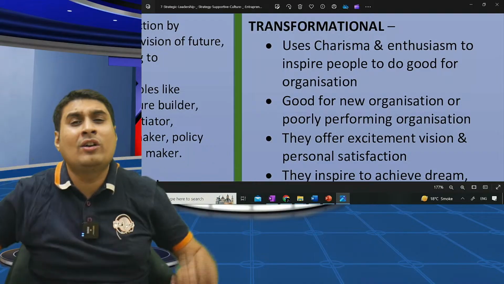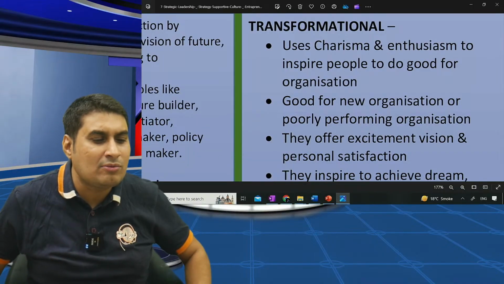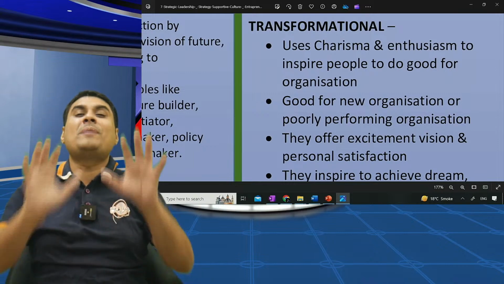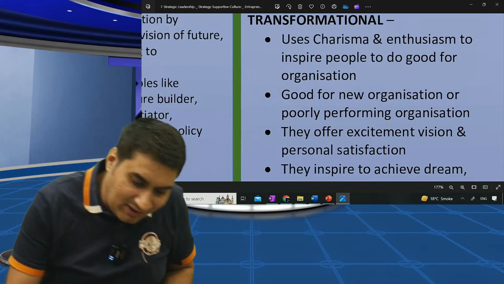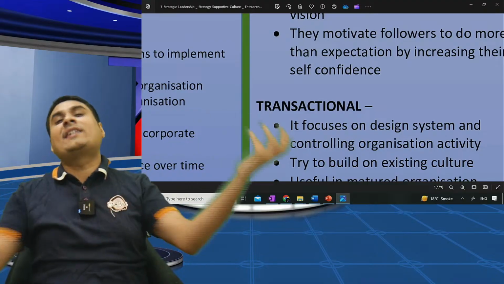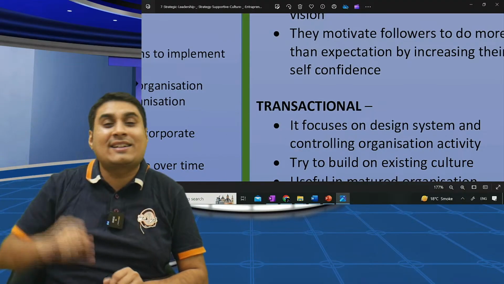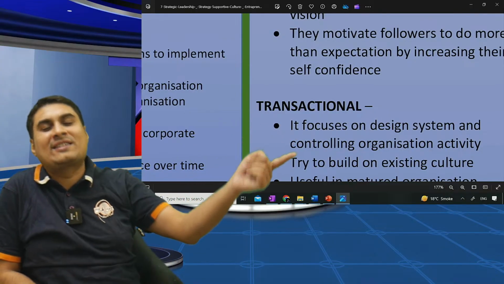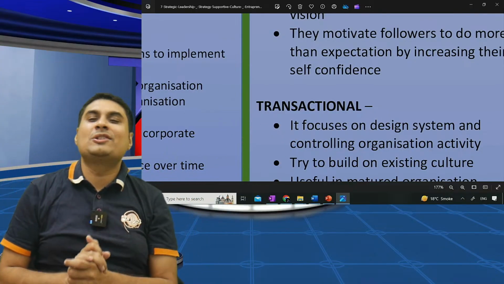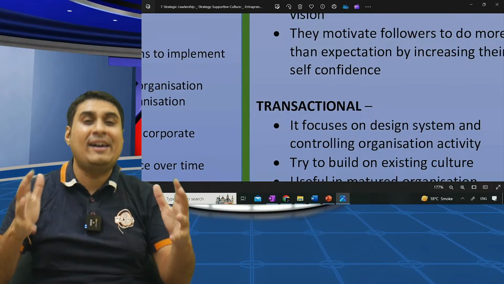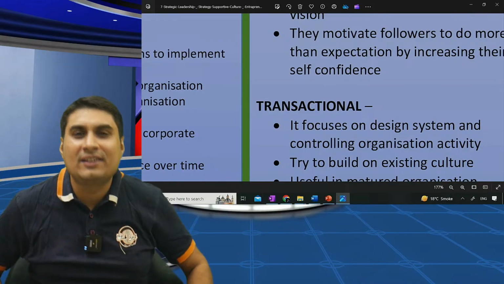Okay, in our family only this is allowed. Hey, by this time you have to come back. Okay, this should be there. You have to comment which parent is what. So that's transactional. Sir, if both are transformational, then the child will become transactional. If both are transactional, then the child will become transformational. So balance is required. There is always one parent who will praise and encourage you. Both love you too much, but there has to be a difference.